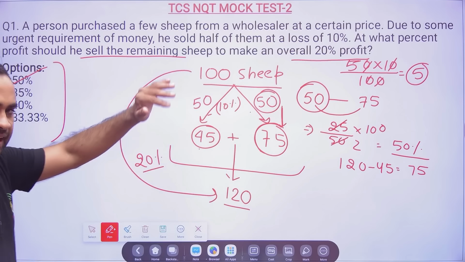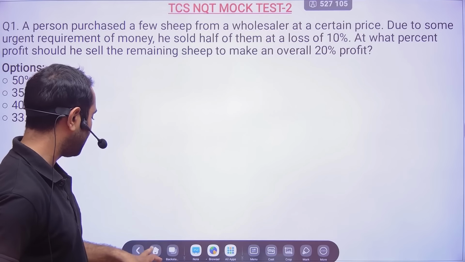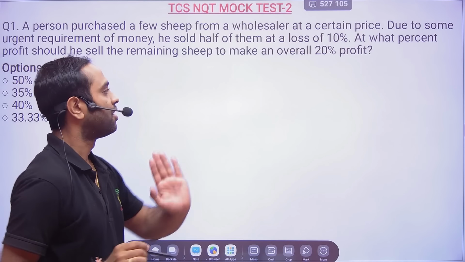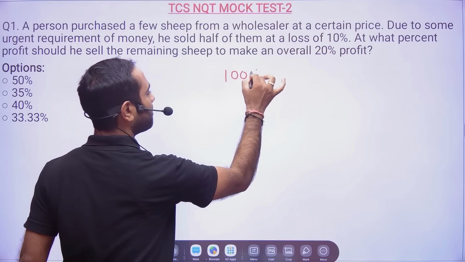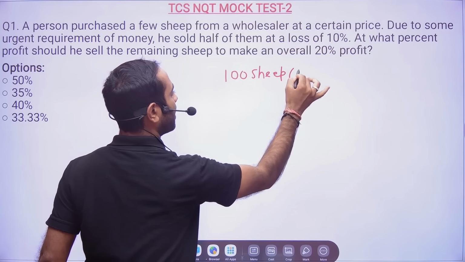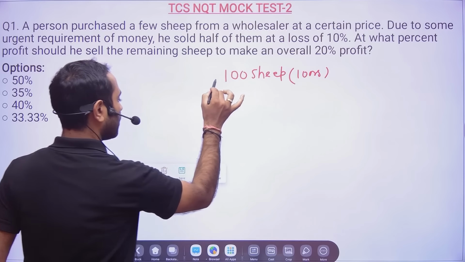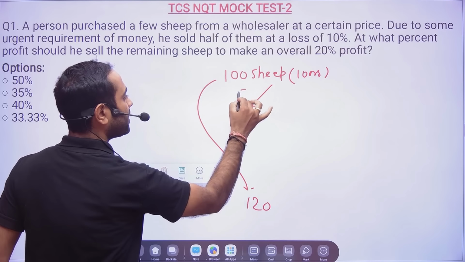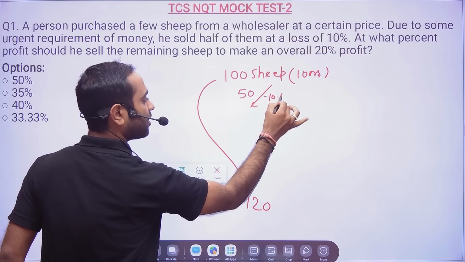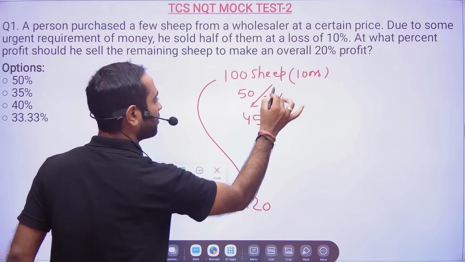But the thing is, you would be able to solve this in seconds. Total 100 sips, and 1 sip 1 rupee, so 100 rupees. Now he is getting overall profit of 20%, so 120 rupees. 50 sips he is selling at 10% loss, that means at 45 rupees.